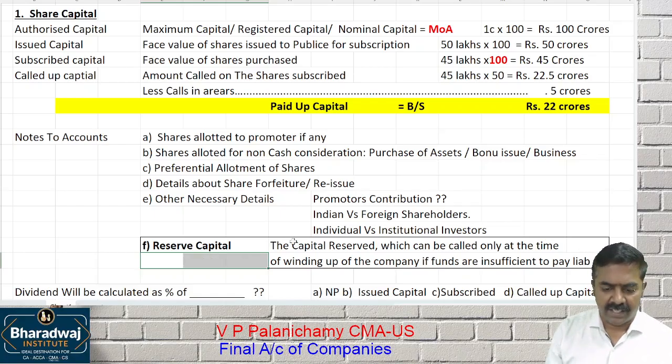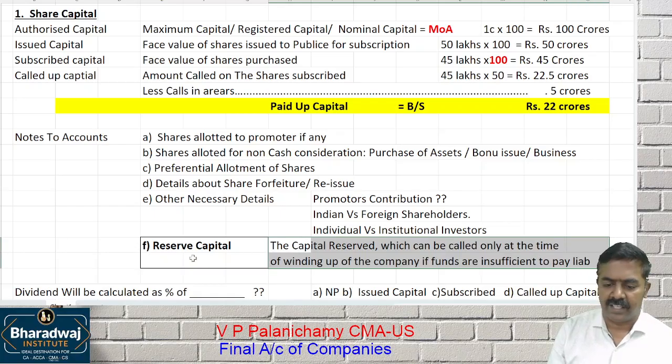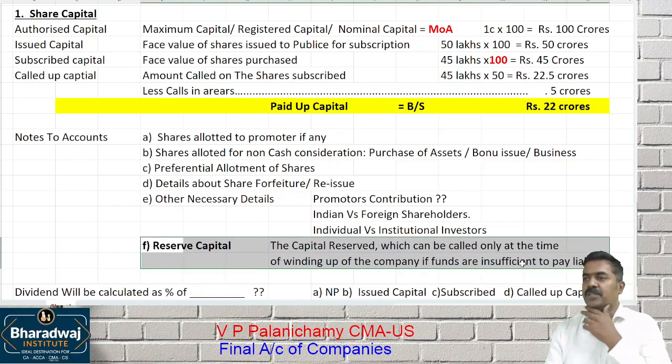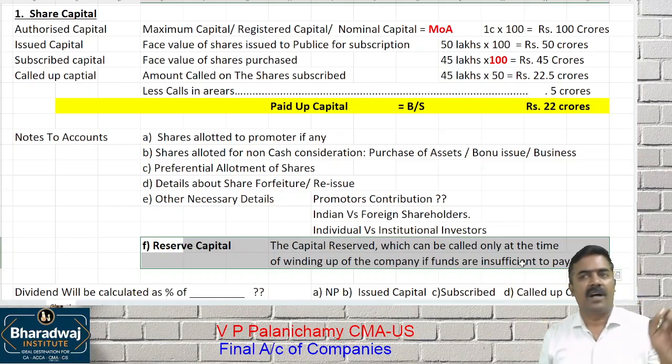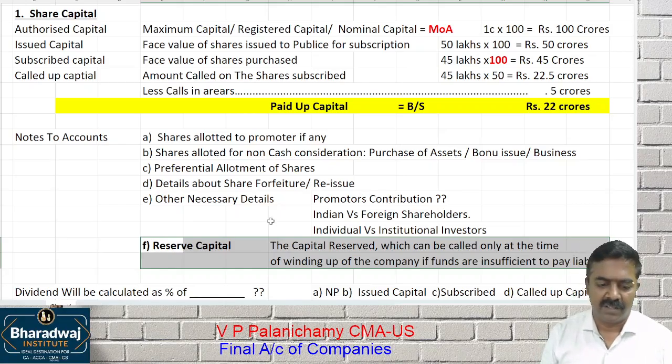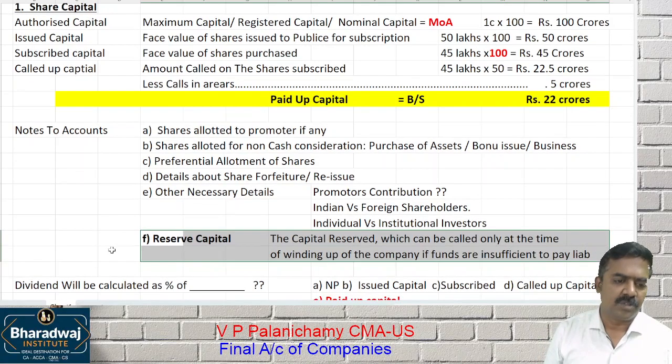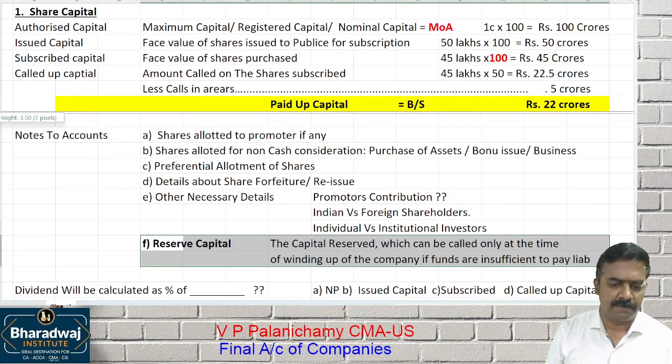That's why reserve capital is the capital reserved, which can be called only at the time of winding up of the company, when funds are insufficient to pay liability. They can ask this also in MCQ. How will they test it? Fill in the blanks. The capital that can be called only at the time of winding up of the company: A, reserve capital. B, capital reserve. C, paid up capital. Uncalled capital may also be given. Which one? Reserve capital. Okay, so take up this. All these are part of notes to accounts.